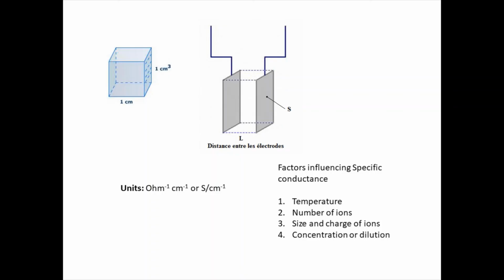So when temperature is increased, specific conductance increases. Number of ions: more the number of ions, more will be the conductance. Size and charge of the ion: remember, a lean person and a very fat person. Who will run fast? Undoubtedly the lean person, because his size is less. So smaller ions will have higher specific conductance. For example, hydrogen, atomic number 1, electronic configuration 1s1. The H plus ion has the least size, so the specific conductance offered by the H plus ion will be the highest.